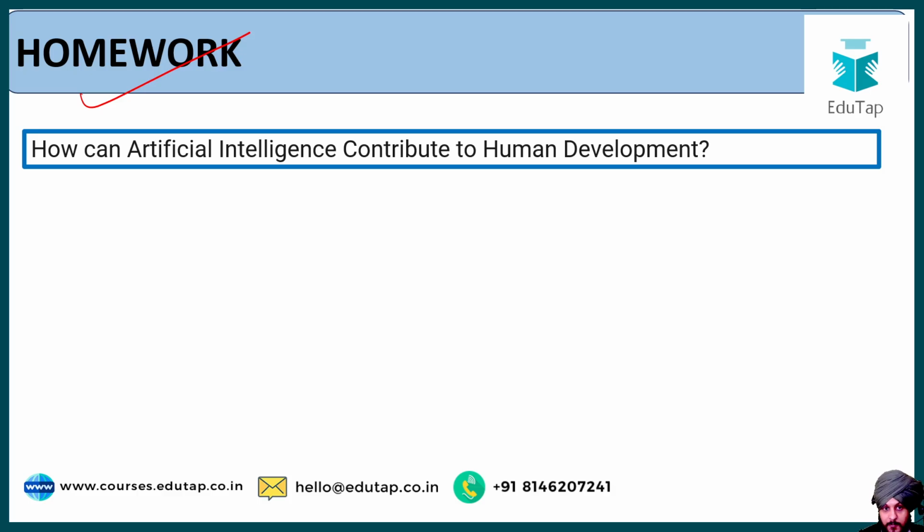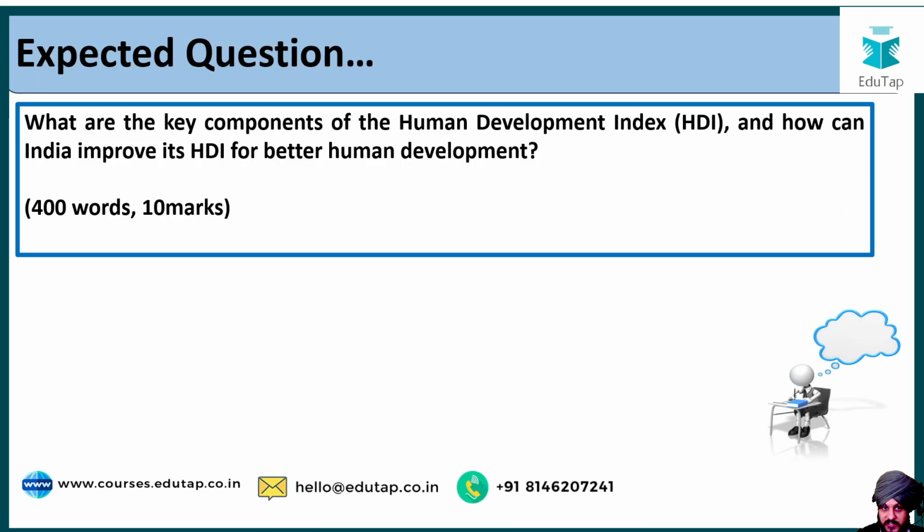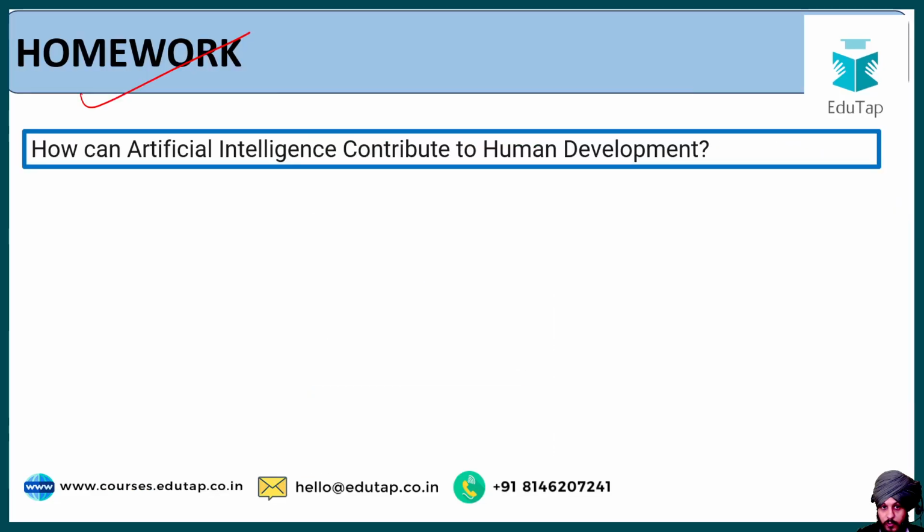Why am I saying so? Because if you look at the theme of the report, what is the theme? The theme of the report is a matter of choice, people and possibilities in the age of AI. So the report is primarily talking about artificial intelligence, and that is why I'm suggesting that you should prepare this question also: How can AI contribute to human development? At least just try to prepare one page note.